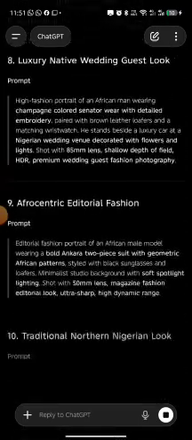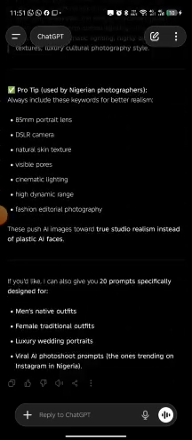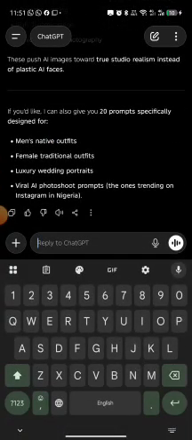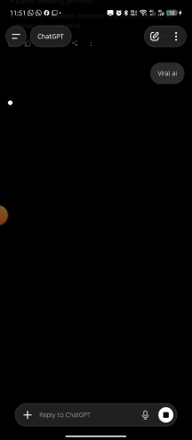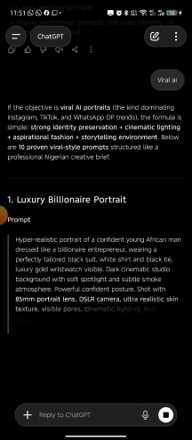So we can see ultra. You can tell it to give you as much as you can. You understand? Okay, pro tip: always include these words for better realism. Then a viral photo shoot prompt, the one trending on Instagram in Nigeria. Give us a viral AI prompt. So this is prompting. Prompting is the key when it comes to image generation.